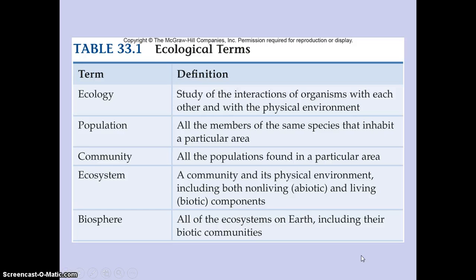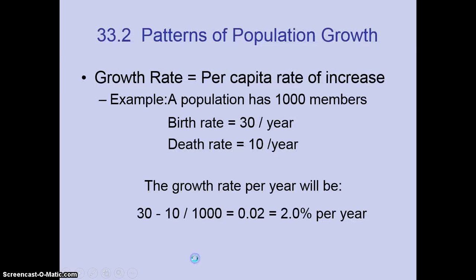Here's Table 33.1 from your textbook that gives you basic definitions. Ecology is the study of the interactions of organisms with their physical environment. Population is all the members of the same species in that area. Community is all the populations in a particular area. Ecosystems are the community and its physical environment, or the living and the non-living, the abiotic and the biotic components. Then all the ecosystems on Earth and their biotic communities make up our biosphere. Bio means life, so life sphere, which is the Earth.